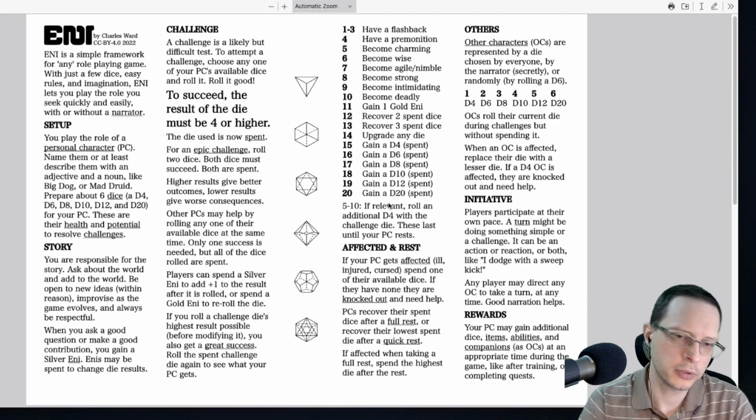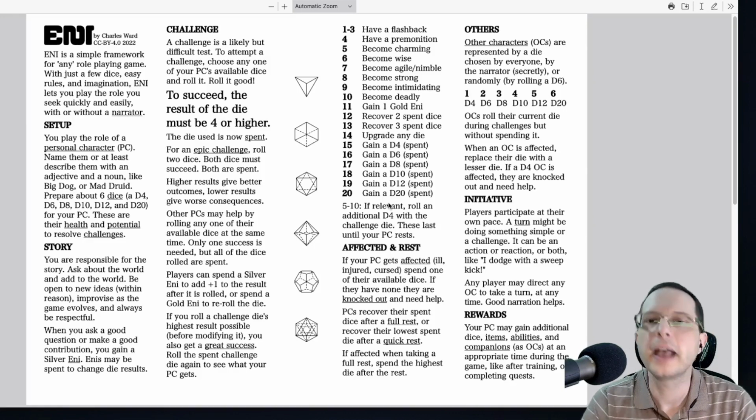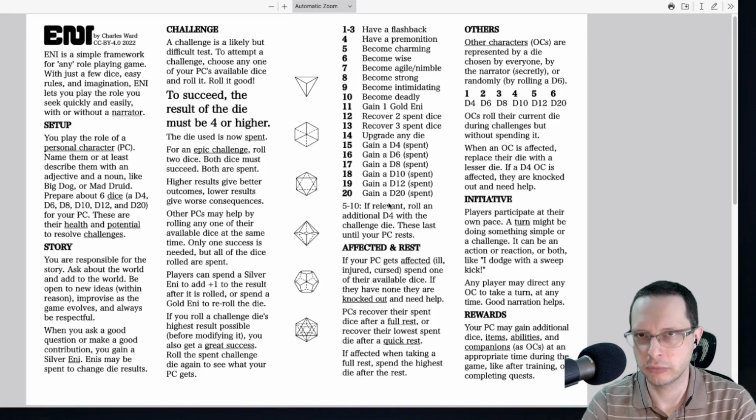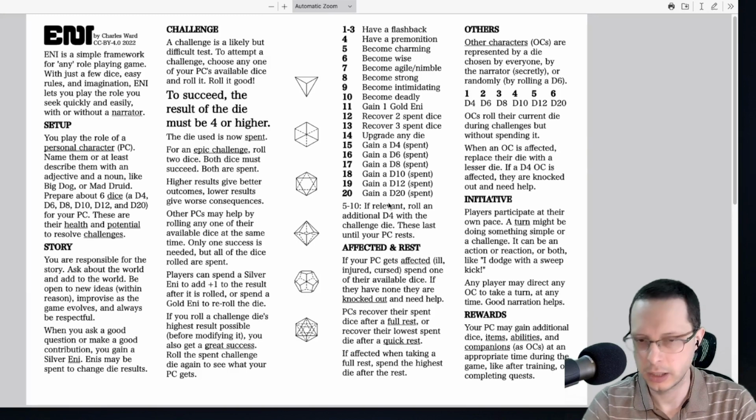You're forced to roll your D4. You roll your D4. It doesn't go very well, right? You decide to roll it again, so you spend your gold ENI point, right? A silver ENI just adds a +1 to a result after you have rolled it. So both of these points are designed to be used after a roll occurs. So they are story modification points, okay?